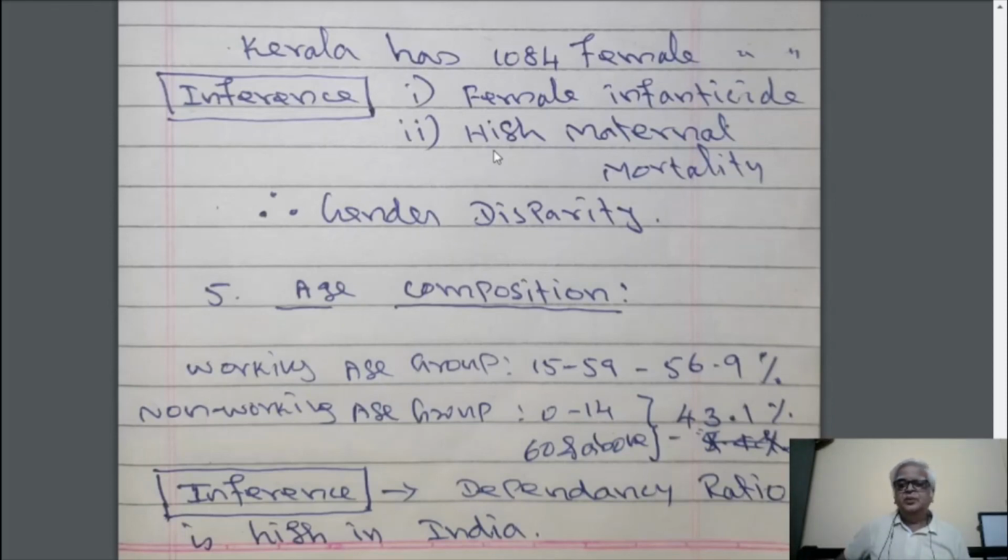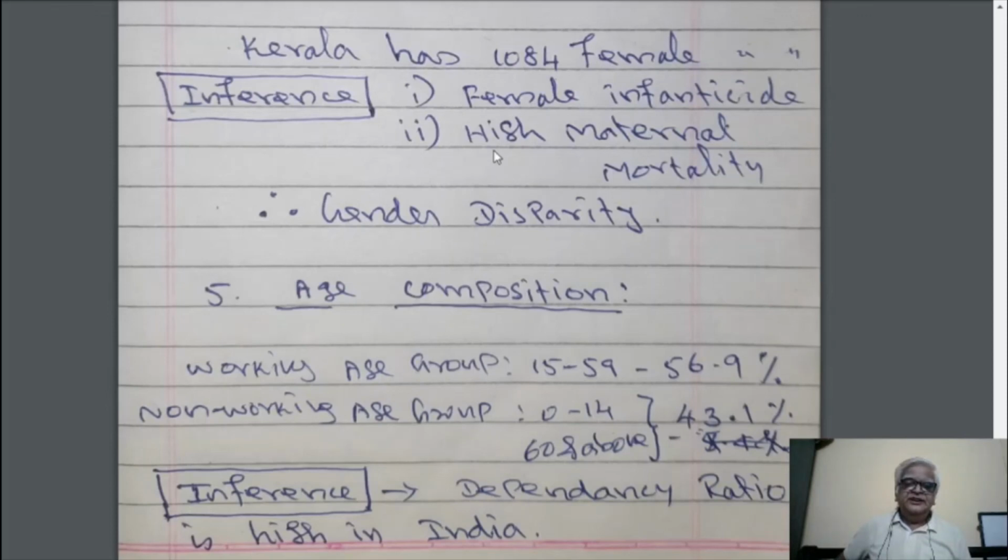Out of the total population, 56.9% are there in the working age group. Non-working age group, that is 0 to 14 and 60 and above, contains 43.1%. This 43.1% population is a dependent population on the 56.9% population.